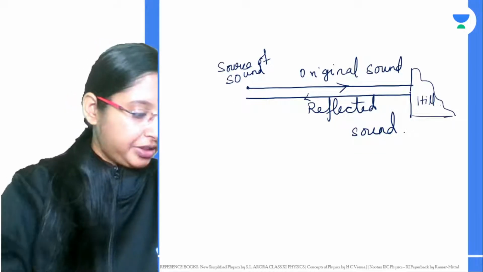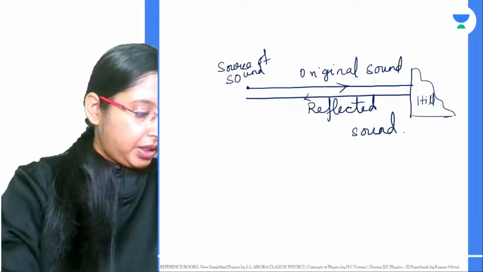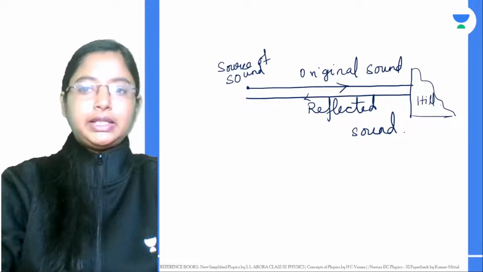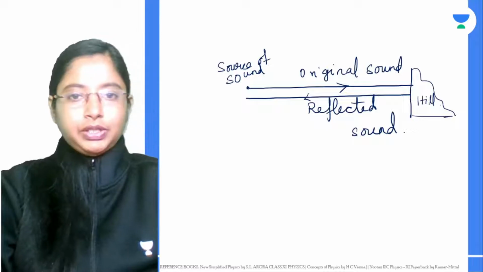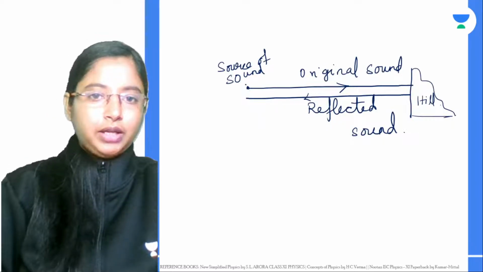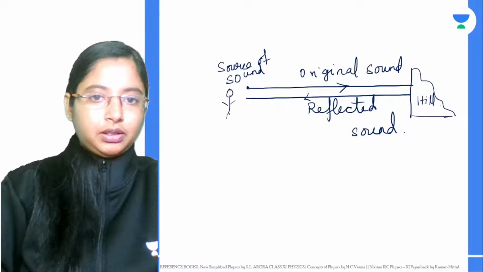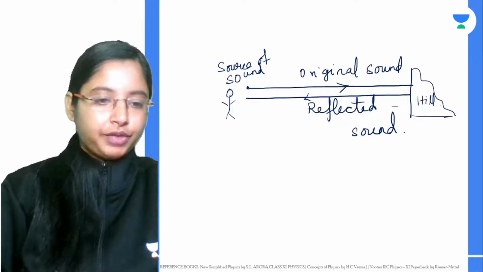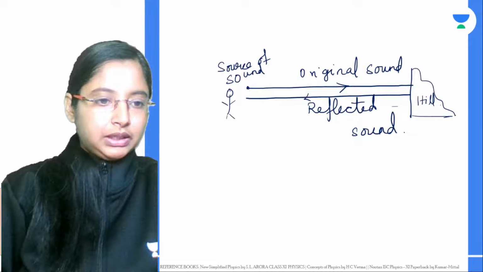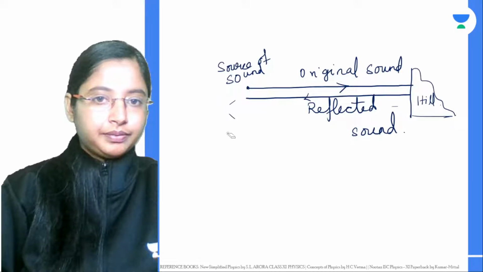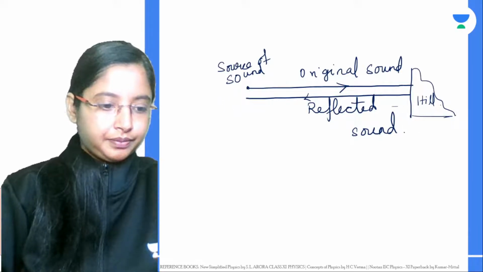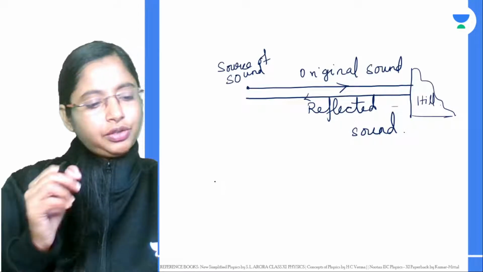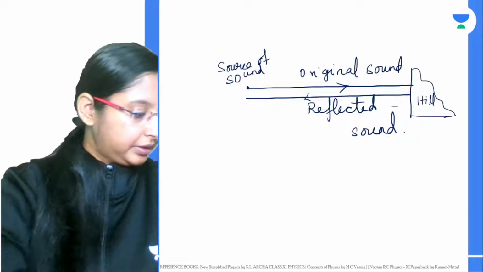What is the distance I can find? How do you think we can find that? What formula can we make use of in this case to find the distance? This is your source of sound, this is where you are, and this is where the hill is. What formula can you use to find the distance? Right, we can make use of that. Actually, could you explain that formula a little bit more if you can?